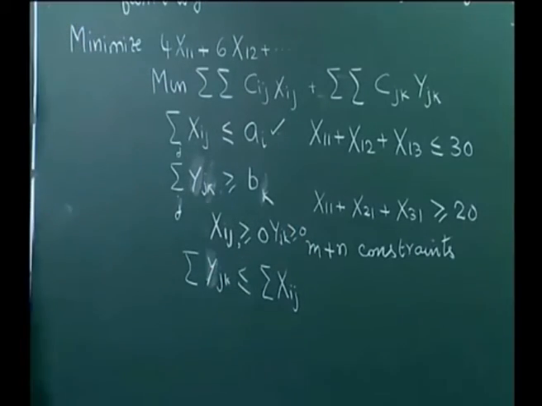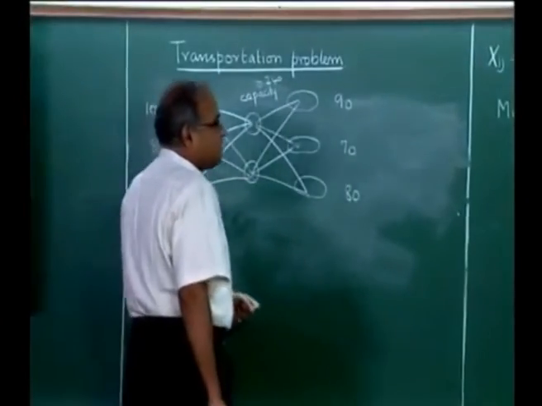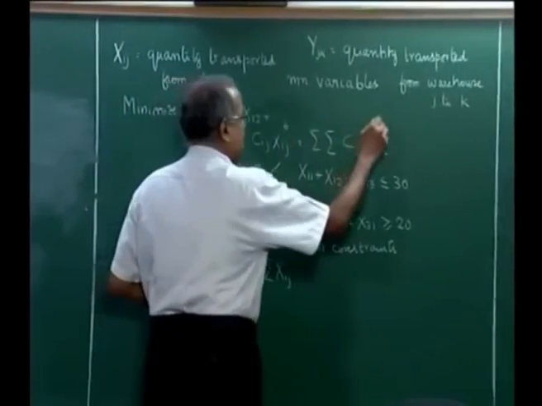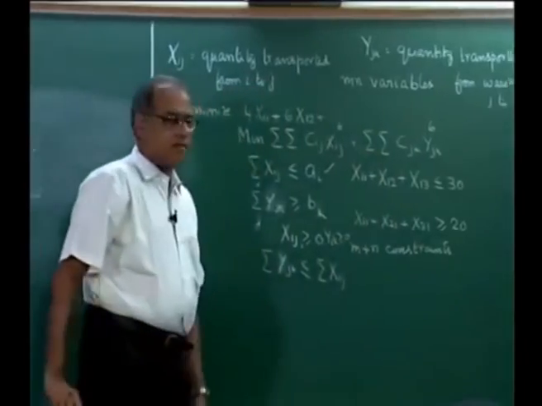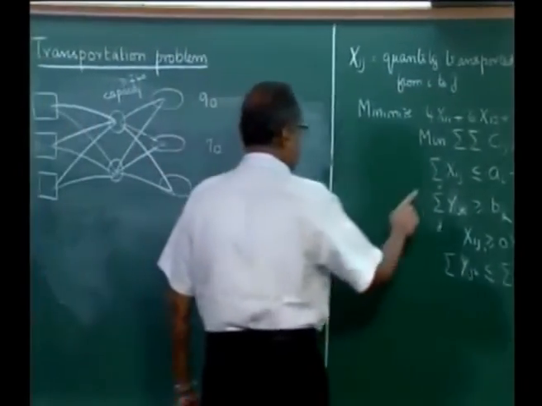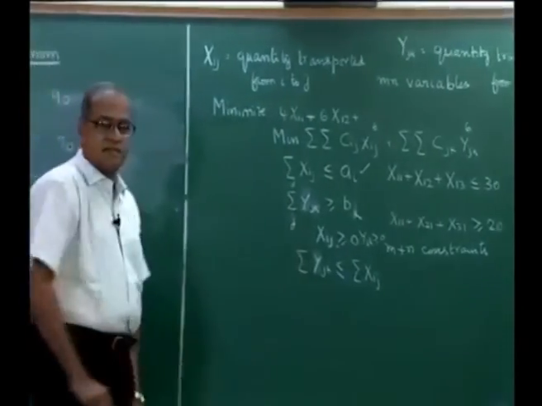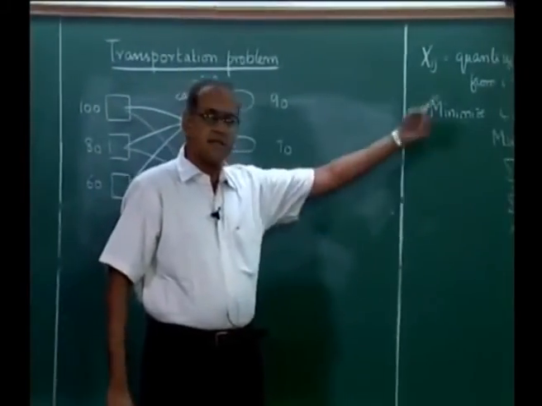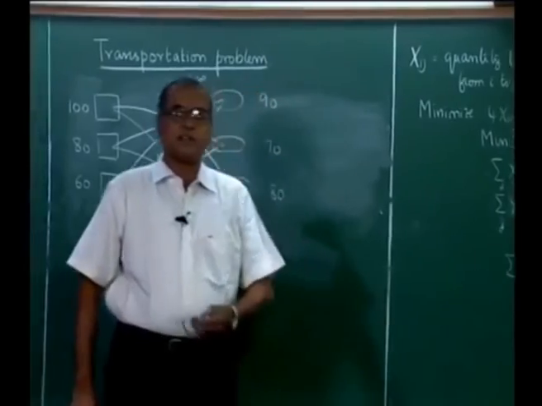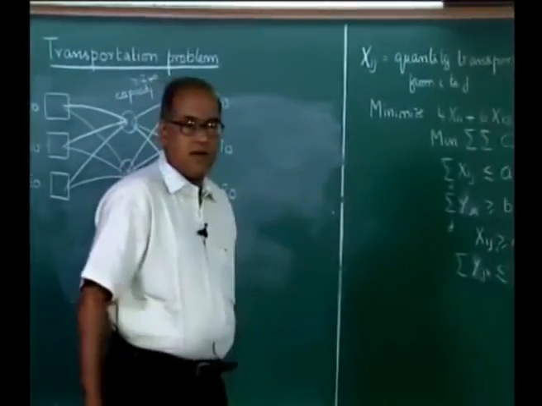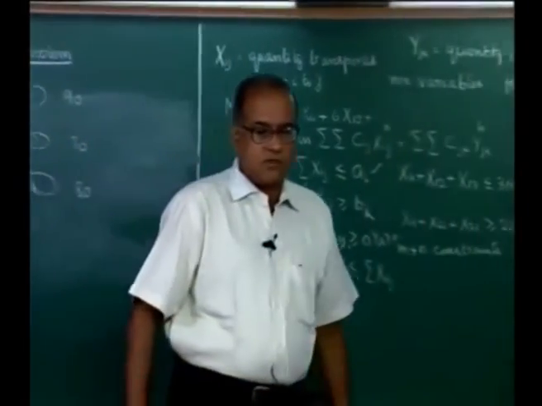So, this two stage problem, the way we have defined here, there will be 6 x I j variables, there will be 6 y j k variables, and then there will be 3 constraints here, there will be 3 constraints here, there will be 2 constraints here. So, there will be 8 constraints and 12 variables. One can solve the linear programming formulation this way and then try to get the optimal solution.